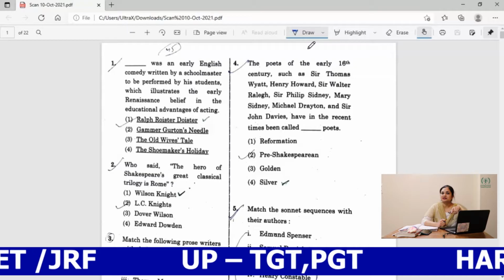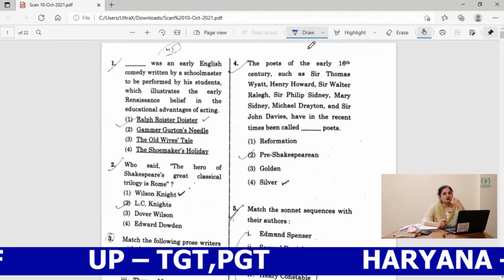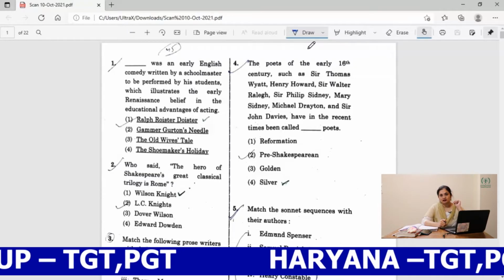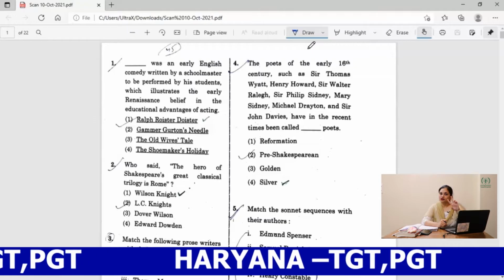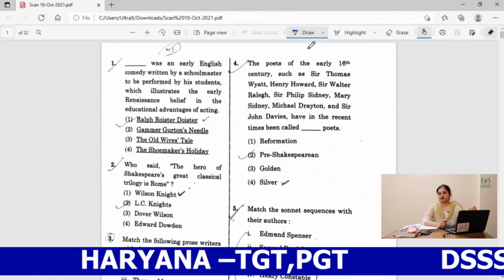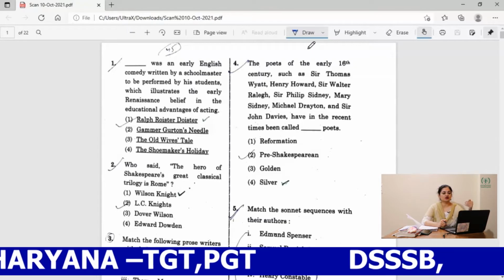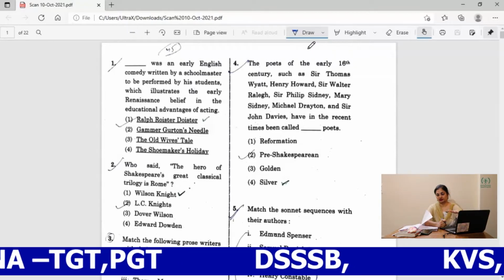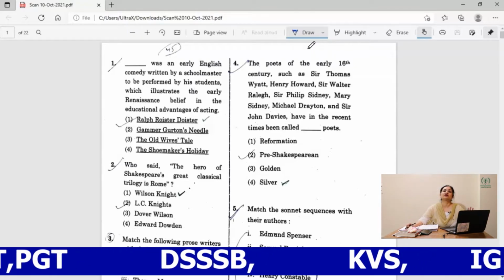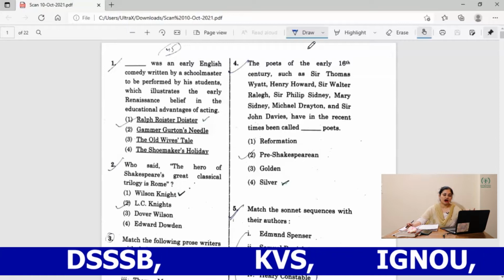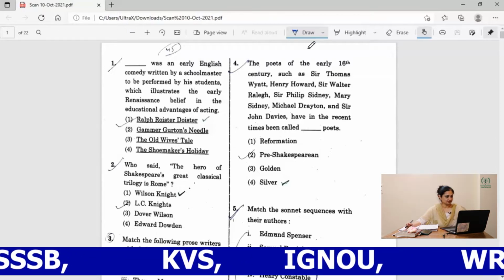Who was the schoolmaster? Nicholas Udall. Okay, the early. Now there are 2 options here which are close, and 2 options which do not suit the question. We have to do 50-50 first of all, right? So how will we do 50-50?